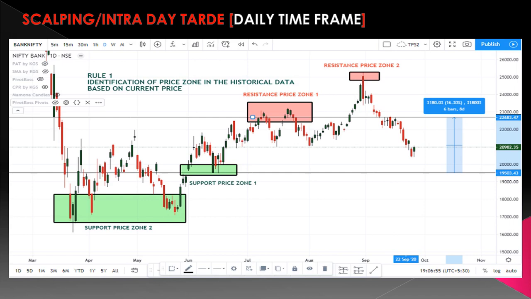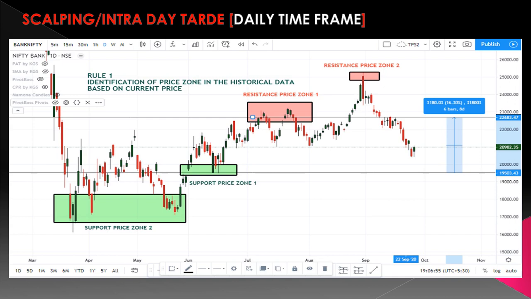Now we are going to see rule number one: identification of price zone in the historical data based on current price. To apply this rule number one, we are going to take the daily time frame.